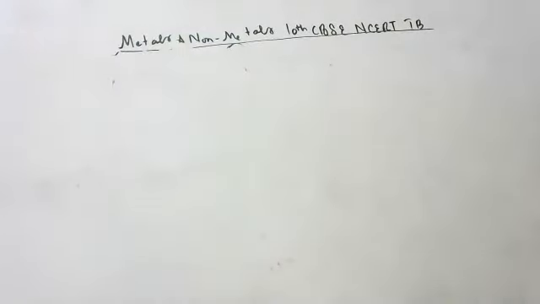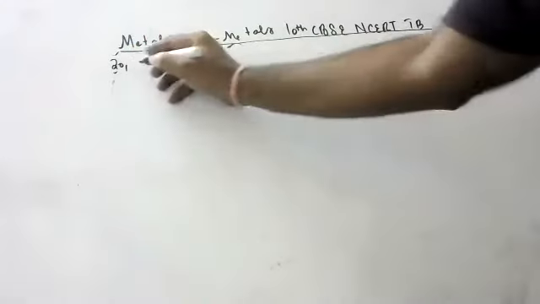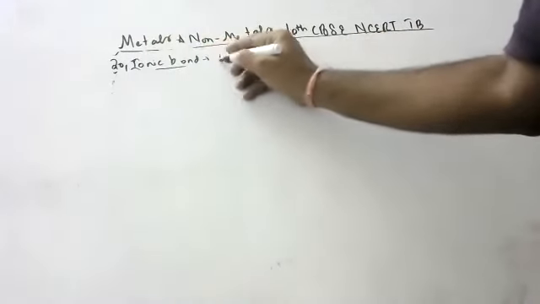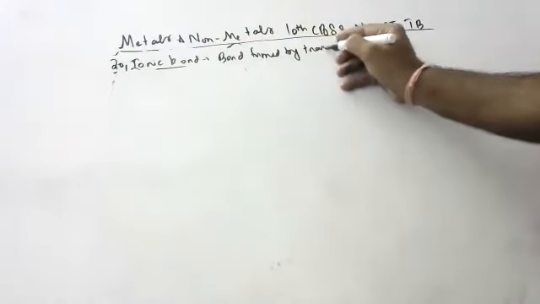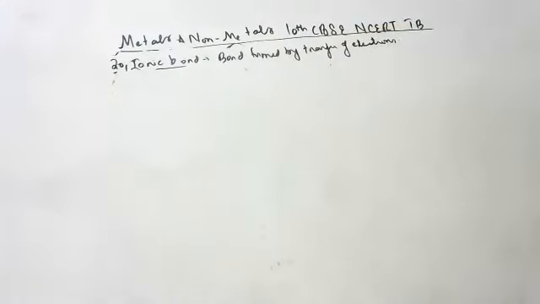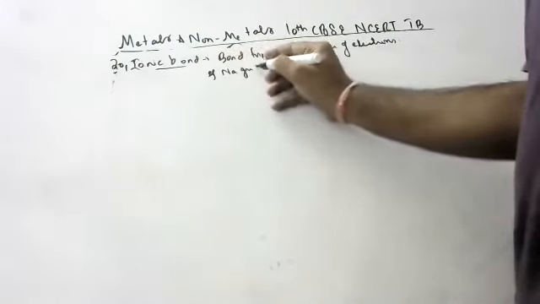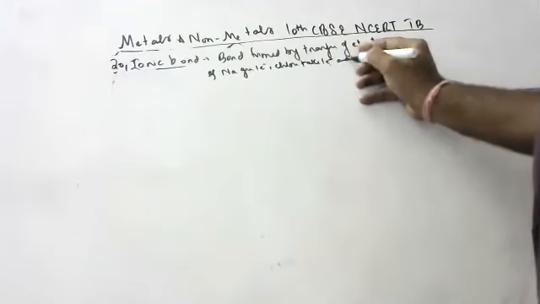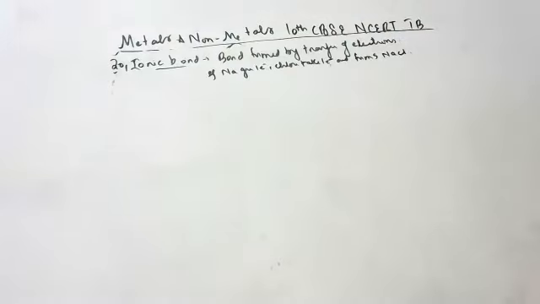Okay, children, next. Amalgam is over. How many over? 19, no, children? 20. Next, 20. Ionic bond. What is ionic bond, children? Bond formed by gaining or losing electrons, transfer of electrons. Bond formed by transfer of electrons. Example, sodium gives one electron, chlorine takes one electron and forms sodium chloride.